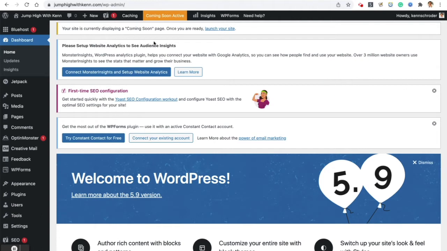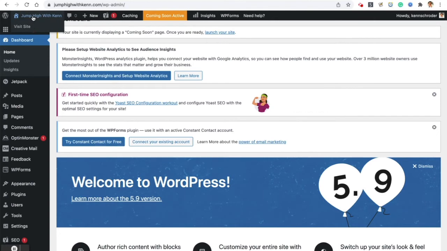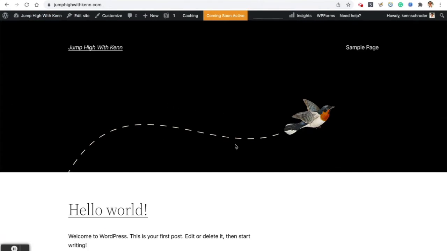Okay, so let me just show you a couple of things. If you click on your name in the upper left, you'll go to the front end of your website, the live temporary page that's there. Oh, actually, this is going to show you the current theme that's being used. The 2022 theme has been set up, or by default is going to be active. And since we are logged in, we are seeing this 2022 theme showing for us. This is not what the public will see, but this is what you and I will see now that we are logged in as administrators.